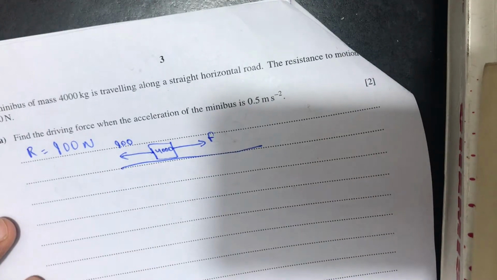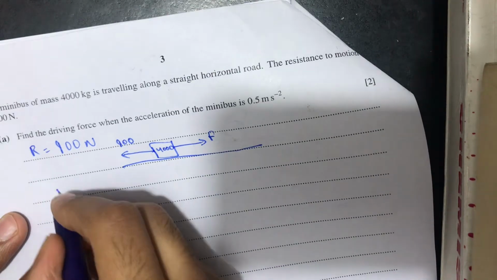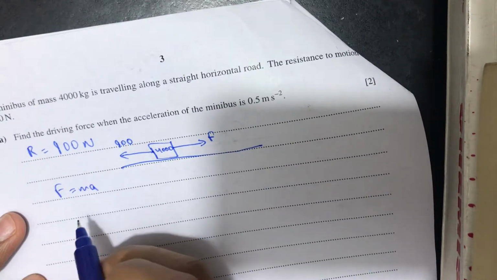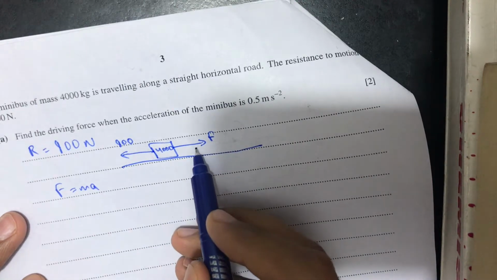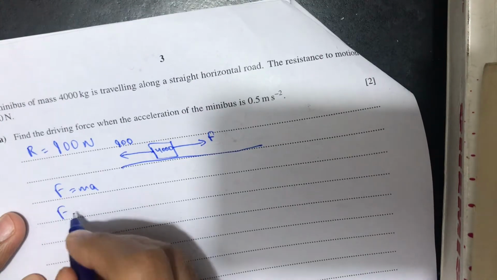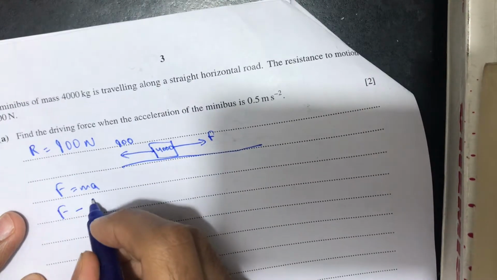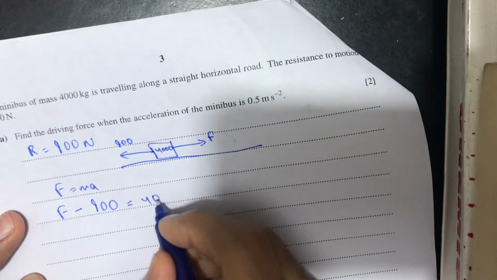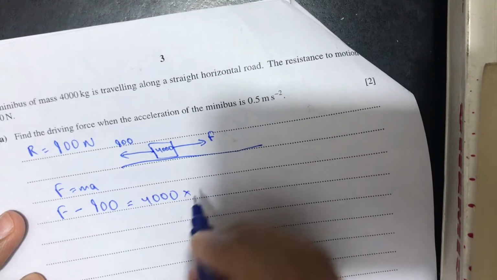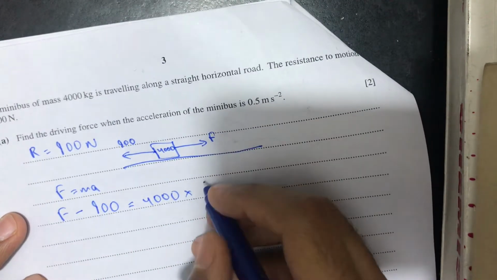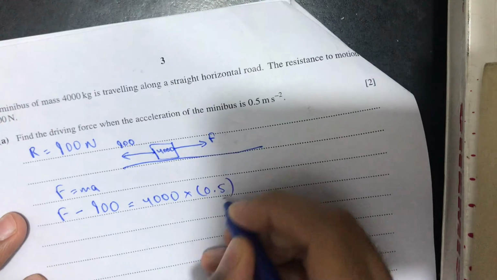So here we will be using Newton's law. F is equal to ma. So F is the resultant force. We will calculate the resultant force by subtracting the resistive force from the forward force. So F minus the resistive force, 900, is equal to, as you know, the mass is 4000 kgs, m, into we have been given the acceleration in the question, a will be 0.5.